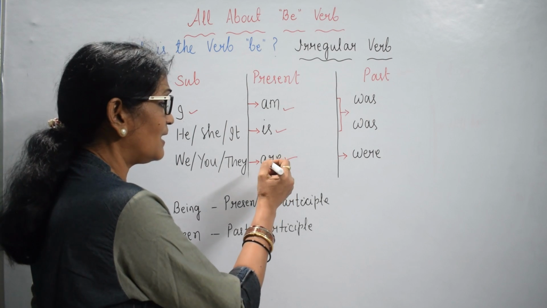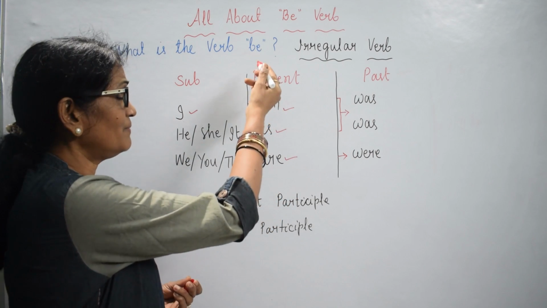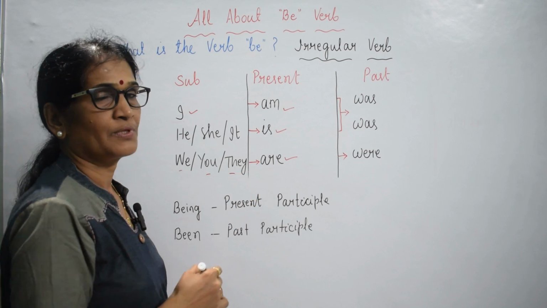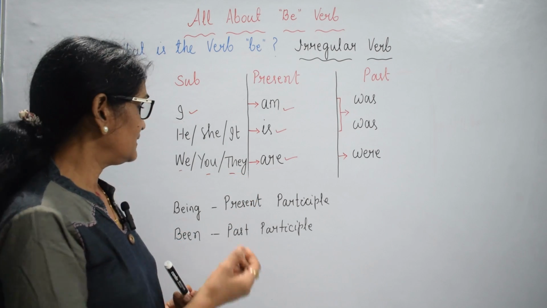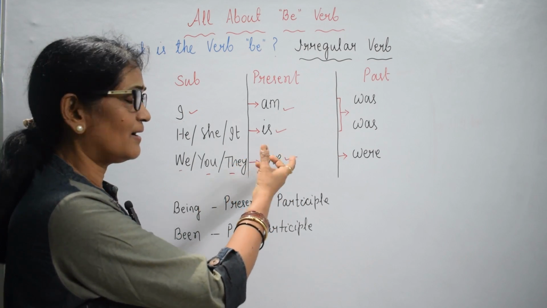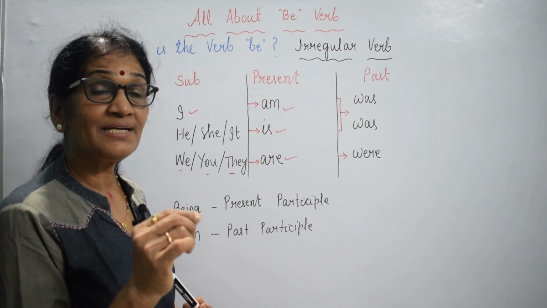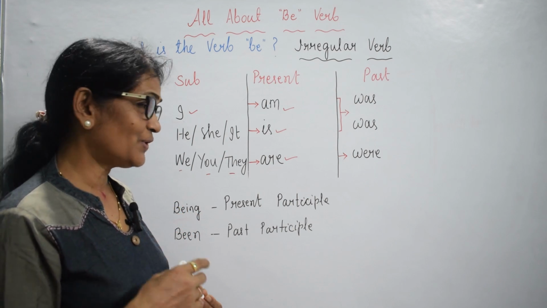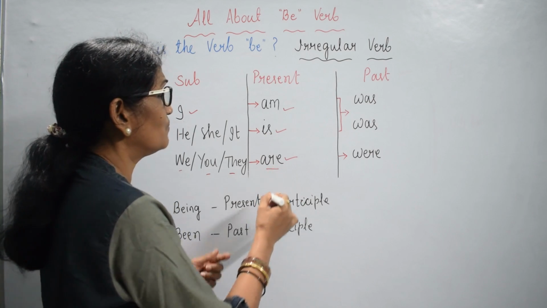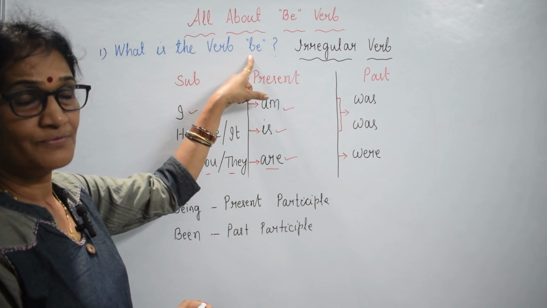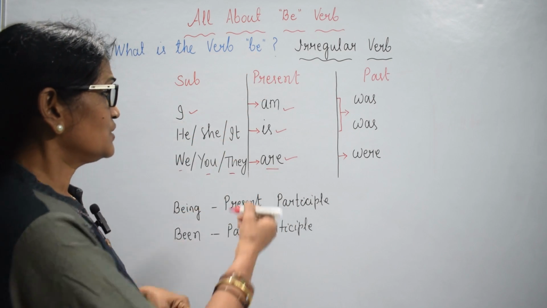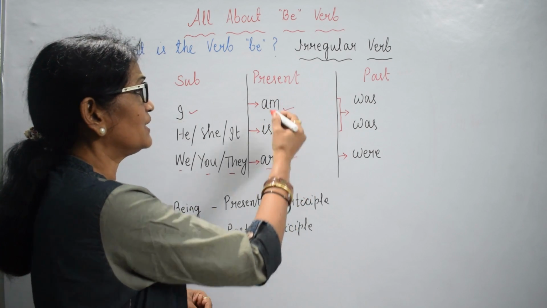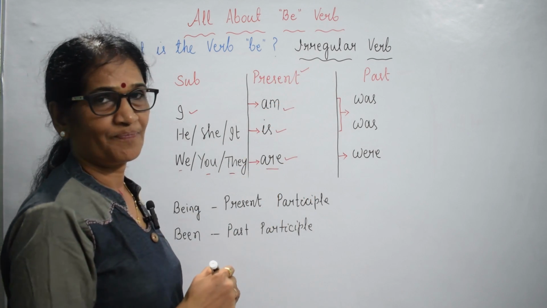Then are is the plural be verb, goes with we, you, they: we are, you are, they are. The children are, the students are, parents are. So am, is, are. These verbs are used in present tense.